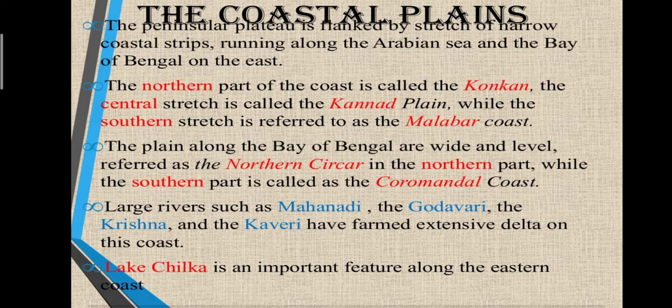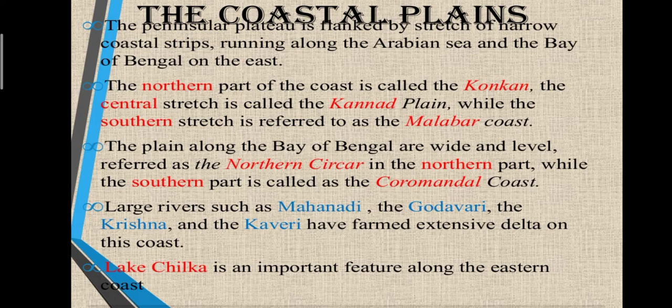The northern part of the coast is called the Konkan coast. The central stretch is called the Kannada coast, while the southern stretch is referred to as the Malabar coast.